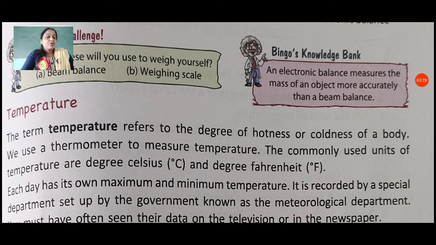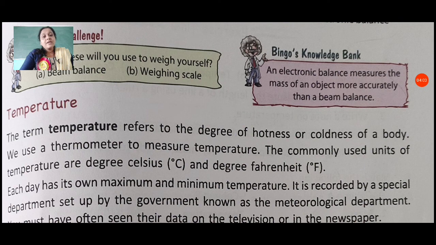If you have a thermometer at your home, then check it. It has two scales, Celsius and Fahrenheit. That means degree C and degree F. C for Celsius and F for Fahrenheit. Each day has its own maximum and minimum temperature. For example, in the rainy season, we feel a very cold atmosphere because the winter season is going on. The temperature is cold at that time, but in summer the temperature is hot.